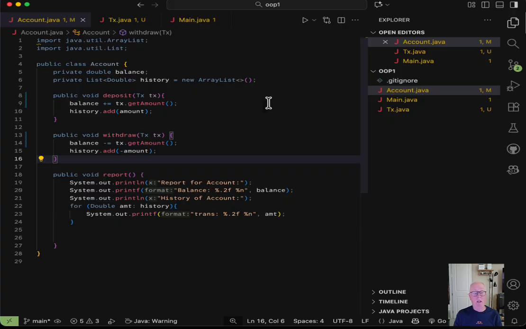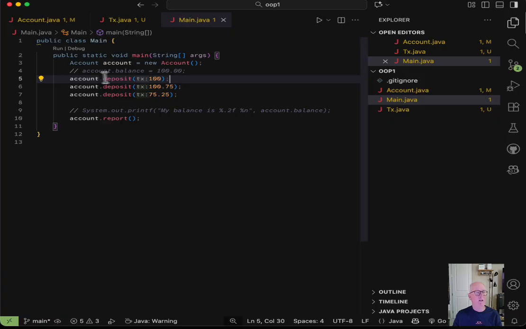All right. So now the question becomes, will my app run? Well, it probably won't, because if we look at the main driver, I'm calling deposit, but deposit takes a TX. It doesn't take a double anymore. So let's fix this. Let's make this a transaction. Now notice the IDE is trying to help you. It's suggesting that this really needs to be a transaction, not just a number.